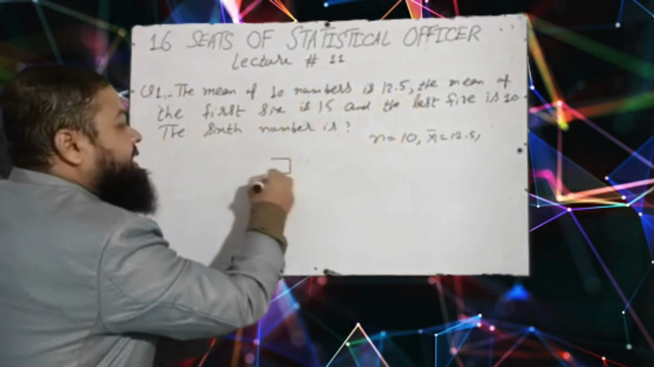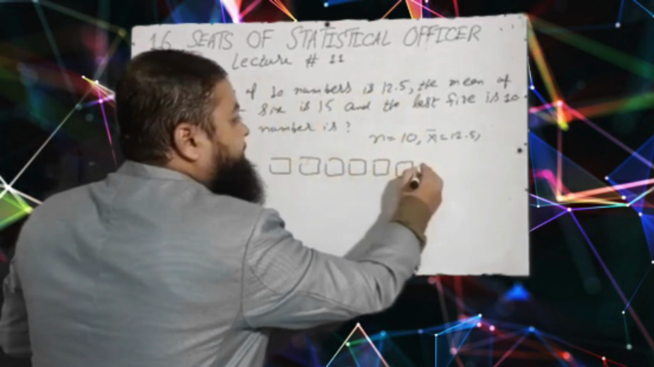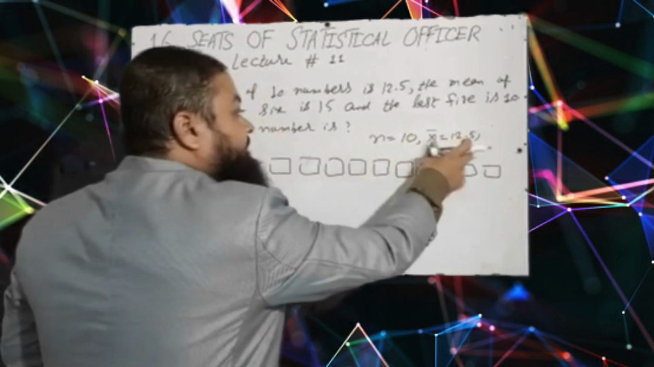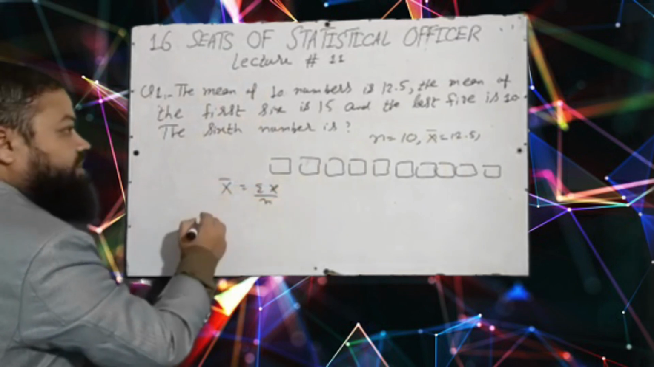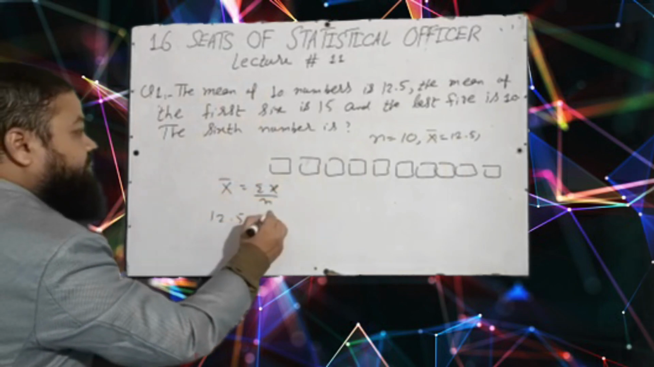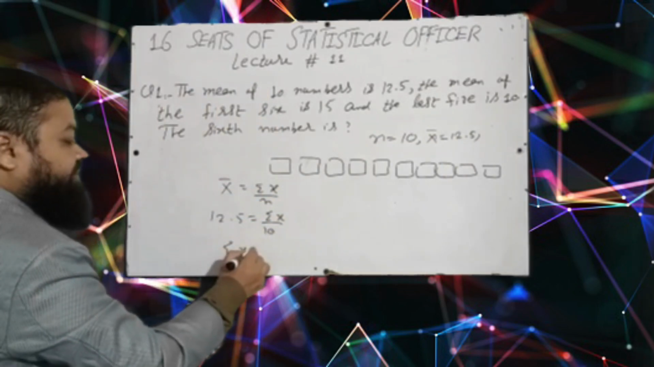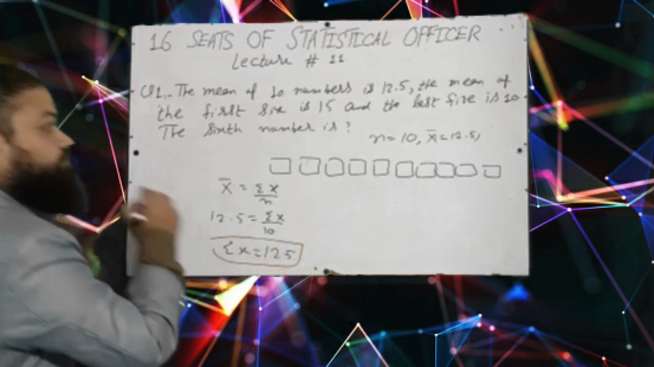For example, there are 10 numbers: 1, 2, 3, 4, 5, 6, 7, 8, 9 and 10, and the mean is given. I will take the help of the formula. Mean is summation x over n. 12.5 is equal to summation x over 10. When you multiply these two, the sum of all the 10 values will be 125.